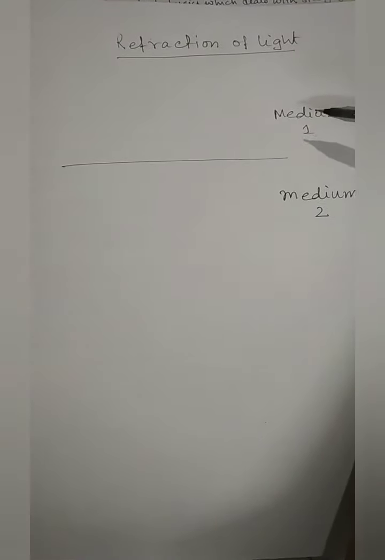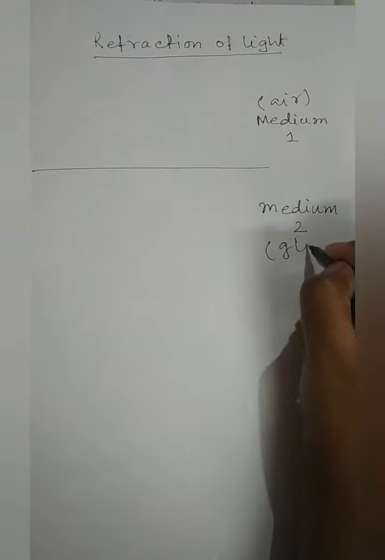Now in reflection of light there was only one medium involved. That is, the light used to reflect back or bounce back to the same medium after getting reflected from any reflecting surface. Now in refraction of light there will be two mediums involved. So in refraction the light will travel from one medium to another medium. So here there are two mediums involved, that is medium 1 and medium 2. Now we can take medium 1 as air and medium 2 can be glass or water or any other medium.